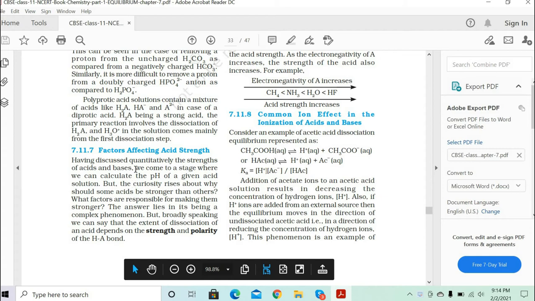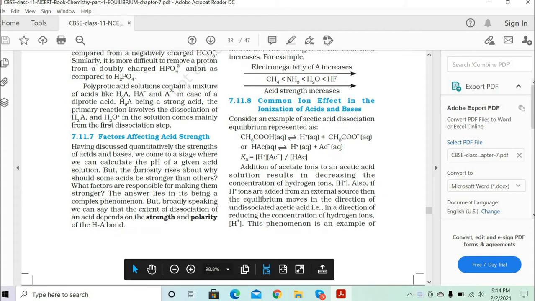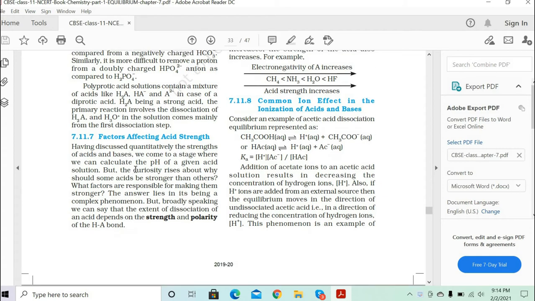Okay, so factors affecting the acid strength. Now, having discussed quantitatively the strengths of the acid and base, we come to the stage where we can calculate the pH of the given acid solution. Now, the curiosity rises: why should some acid be stronger than the others? Basically, what factors are responsible for making it stronger?